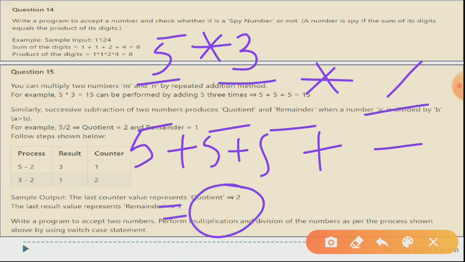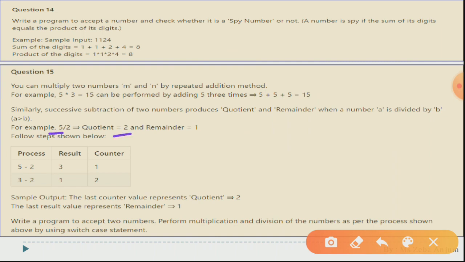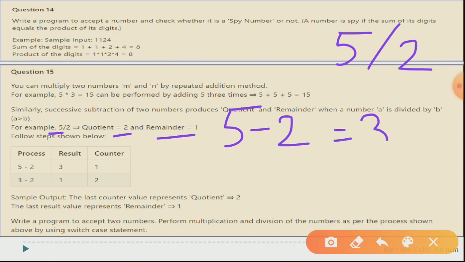Now the same goes for the division operation. Okay, you have seen addition here. See over here the division. For example, 5 divided by 2. Question is, the quotient is 2 and the remainder is 1. When you divide this 5 by 2, then what you are going to do? You are going to subtract. 5 minus 2, you will be getting 3 as a result, and you will be increasing the counter every time. Counter is nothing, just a variable whose value is 0 in the starting, and for every execution you just increase the number by 1.